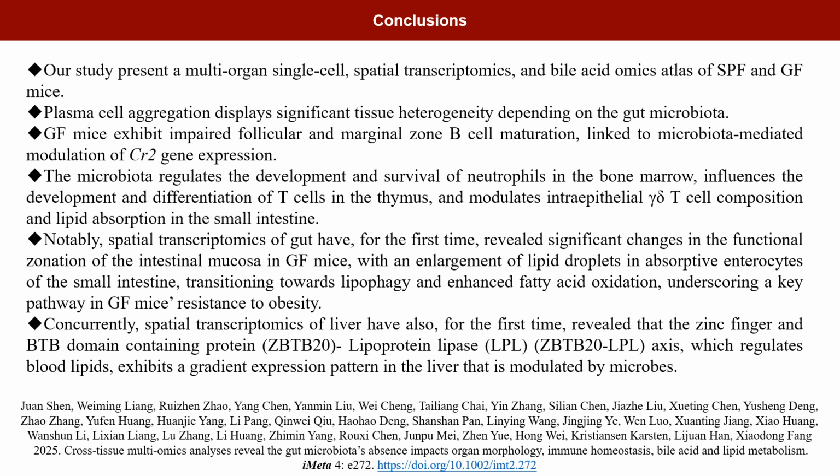Our study provides a multi-organ, multi-omics atlas of SPF and GF mice, revealing microbiota-dependent plasma cell aggregation, impaired B cell maturation in GF mice, microbiota regulation of T cell development, altered gut mucosal zonation with enhanced lipophagy, and microbiota-modulated liver lipid and bile acid metabolism.